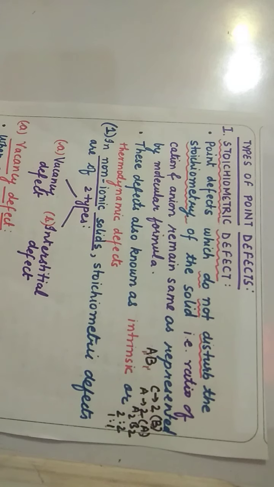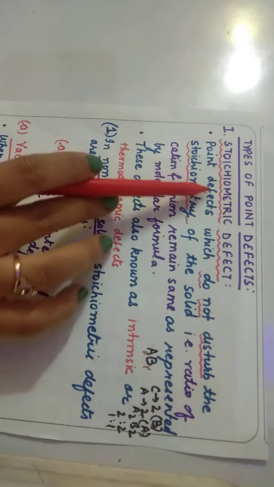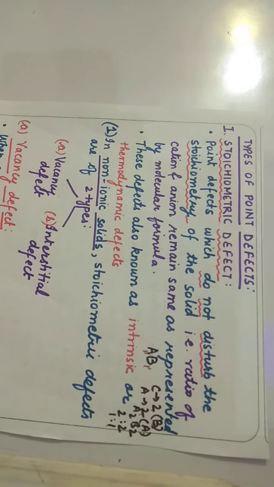Now we'll do the first type of point defect, that is the stoichiometric defect. As the name indicates, it is a type of point defect which does not disturb the stoichiometry of the solid.